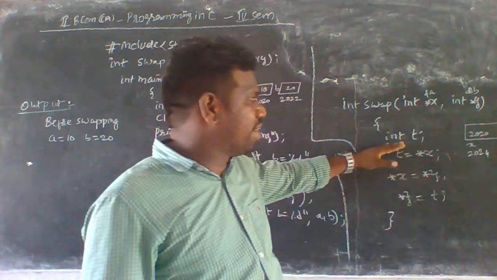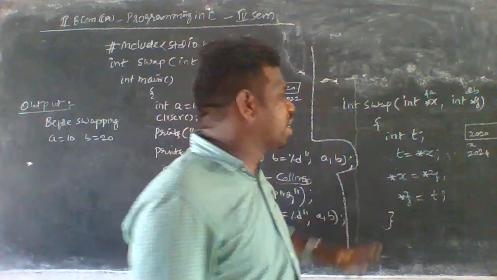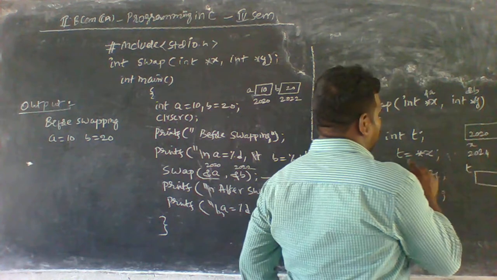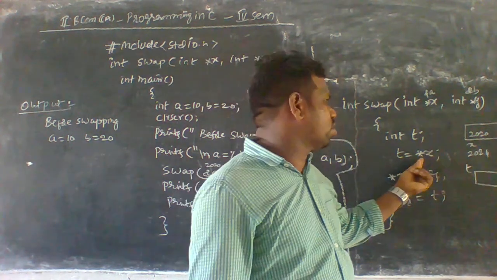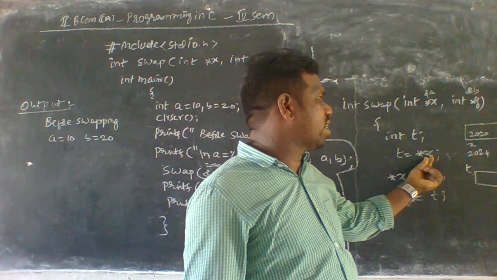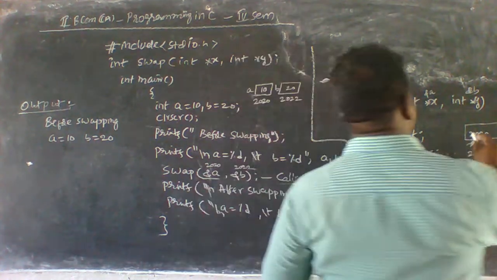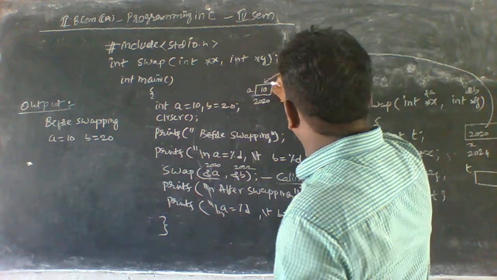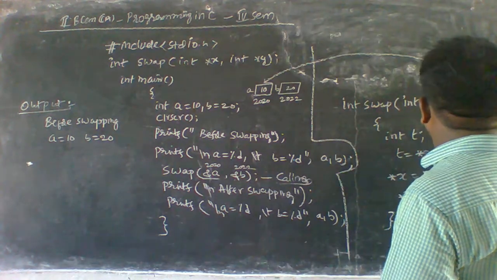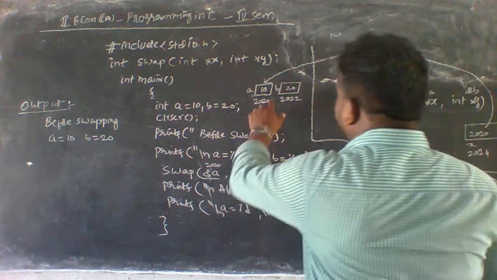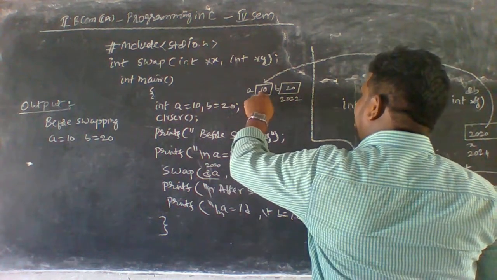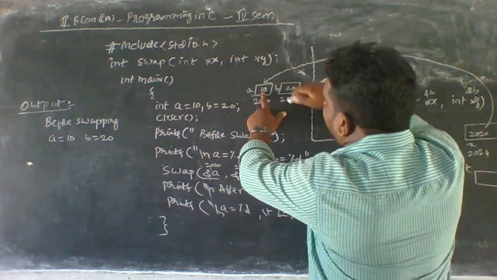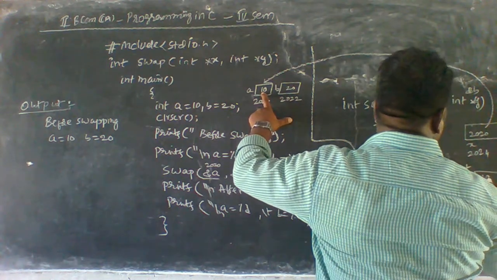Next, I define a variable named t here. t is one of the variables, and it does not contain any value yet. Now I'm going to write t is equal to star x. Star x indicates, that means this x is indicating A here. So what does A contain? In this 2020 it contains the value 10. That is, t is equal to 10 here.